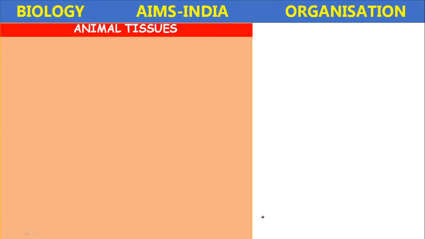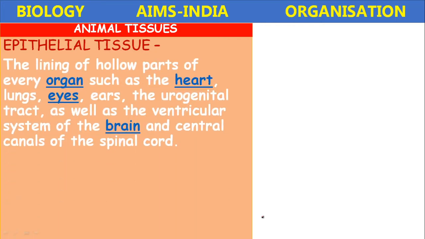Let us discuss more about the epithelial tissue, the nature of the epithelial tissue. The lining of hollow parts of every organ, okay, the lumen, the hollow space present in the internal organs, is lined by epithelial tissue.